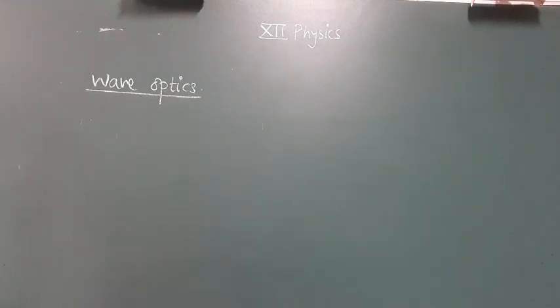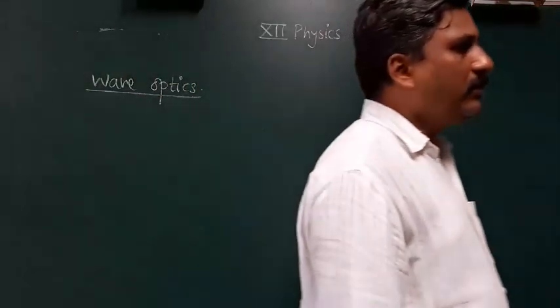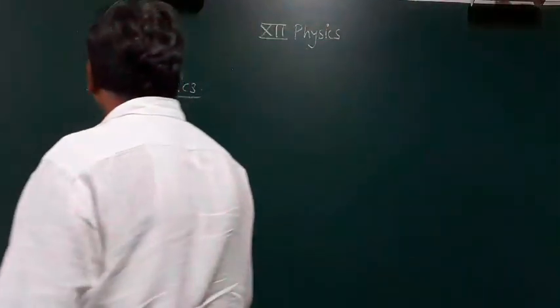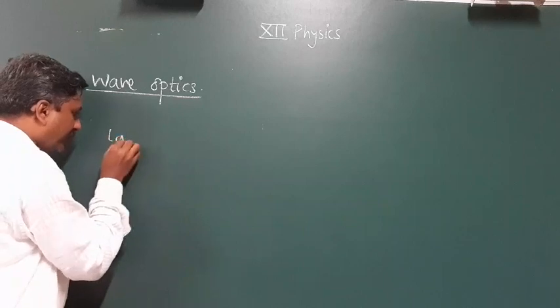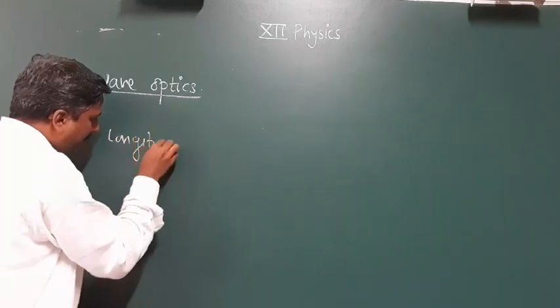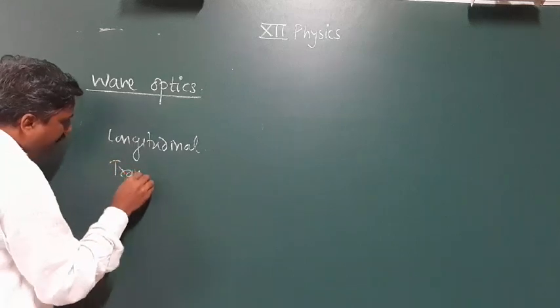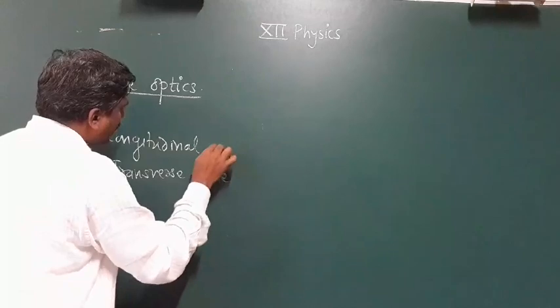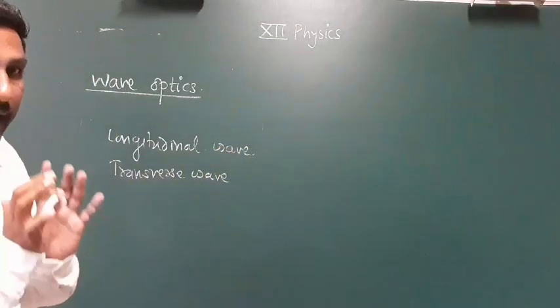Now, if I say the nature of light is a wave nature, then I introduce that there are different types of waves. One is the longitudinal wave, and the second is the transverse wave. Remember, we are studying the Huygens theory.